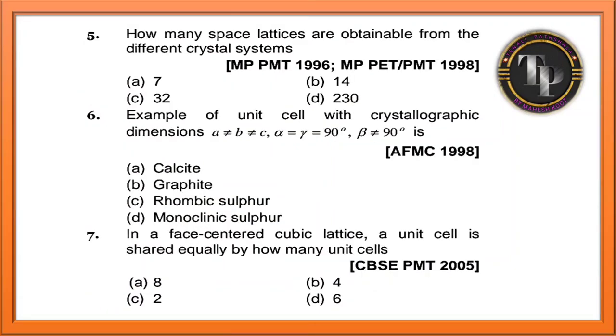Moving to the next question. How many space lattices are obtainable from the different crystal system? 14 Bravais lattices, already you discussed there in the concept. Example of unit cell with crystallographic dimensions. See, alpha, A, B, C, all are not equal. Alpha and gamma 90, but beta is not equal to 90. Which one is it? See, all are not equal means first all are equal.